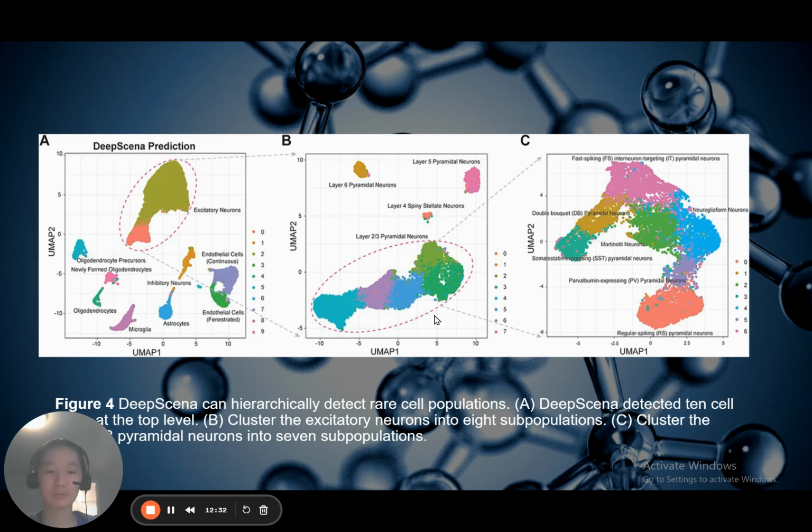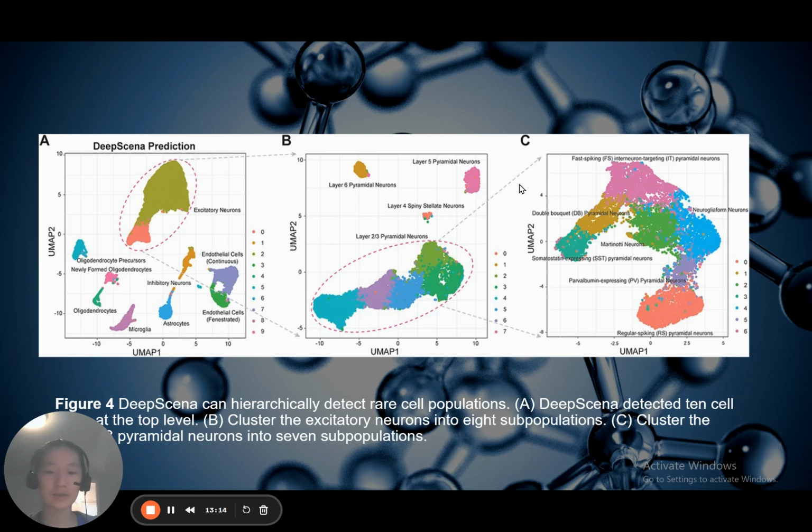Further iterations revealed 8 subpopulations within these neurons, including layer 2-3 pyramidal neurons, layer 4 spiny stellate neurons, layer 5 pyramidal neurons, and layer 6 pyramidal neurons. Differentially expressed genes, DEG analysis confirmed the specificity of certain genes to particular layers or cell types.